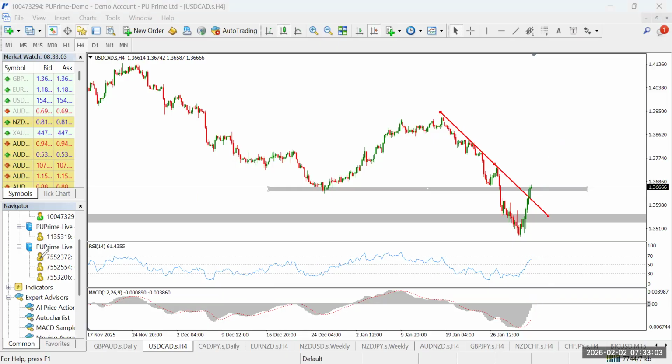Gold, USD CHF. Okay, I think Esther joined us late already. Okay, it's GBP USD and Euro USD analyzed. All right, so let me do USD CHF, then I'll go to gold.